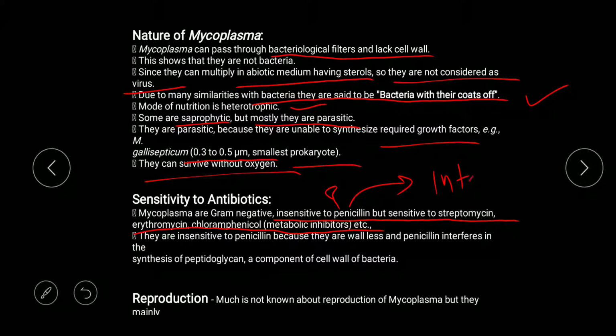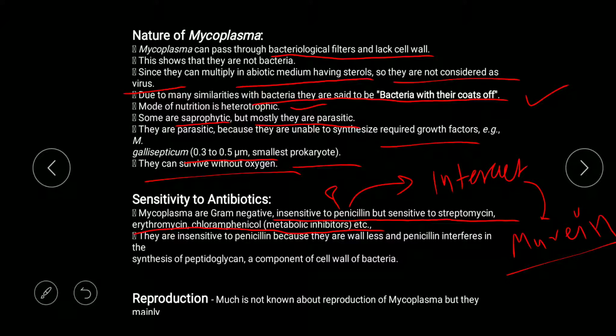peptidoglycan formation or murein formation. Now, murein is a peptidoglycan, so penicillin interacts with murein formation or peptidoglycan formation and inhibits its cross-linking. Now, mycoplasma do not have a cell wall, so they are not at risk from penicillin. So they are insensitive to penicillin because they are wall-less and penicillin interferes with the synthesis of peptidoglycan as an inhibitor.